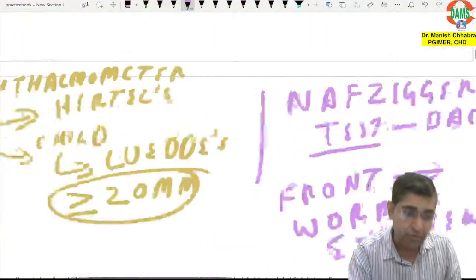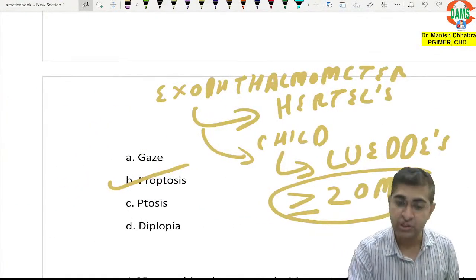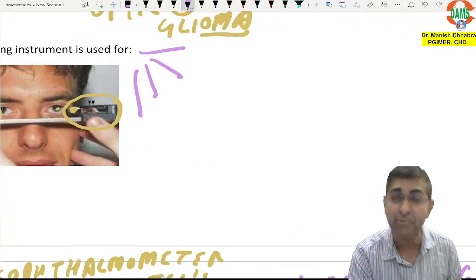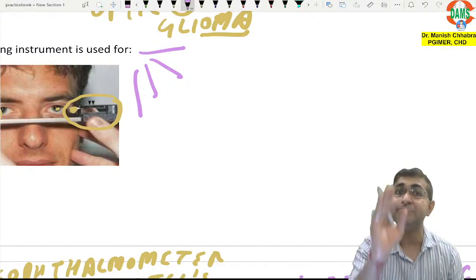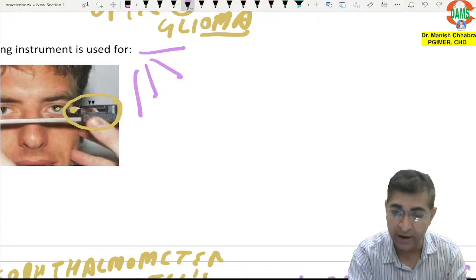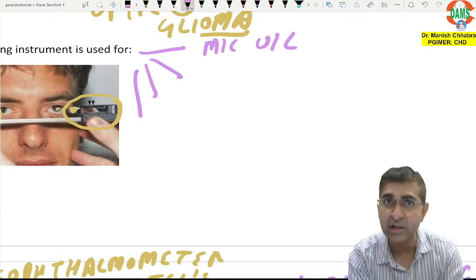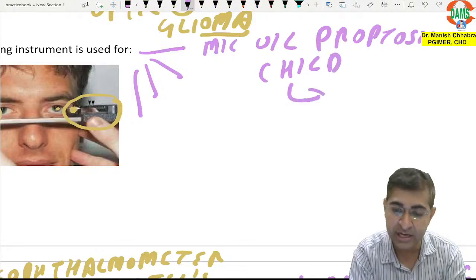Now, I am going to give you 4 important MCQs. Trust me, one of these MCQs has the highest probability to be asked in your INICET exam because it has been asked previously quite a good number of times. 1. Most common unilateral cause of proptosis in children. Can anyone tell me?